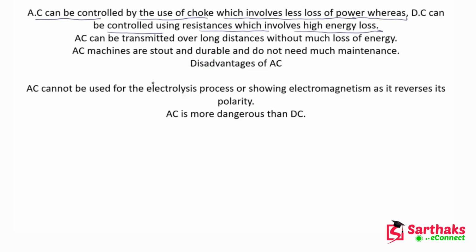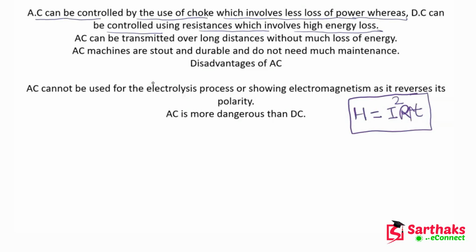In the electricity chapter we had seen that the heat energy is equal to I square RT. So here you can see that the losses are much higher. If the resistance is high, then the loss will also be high.